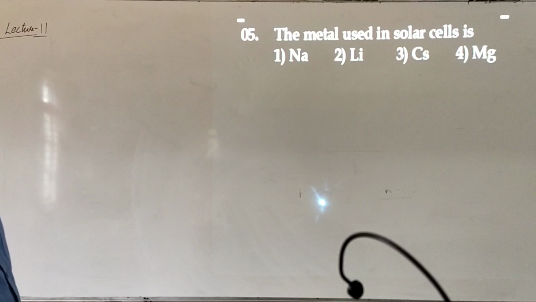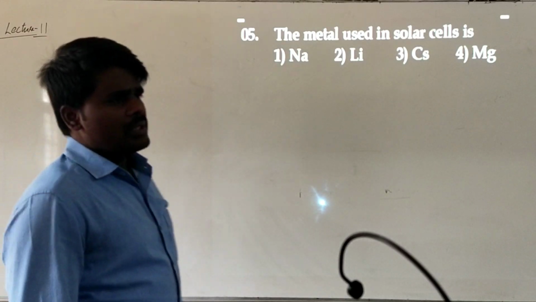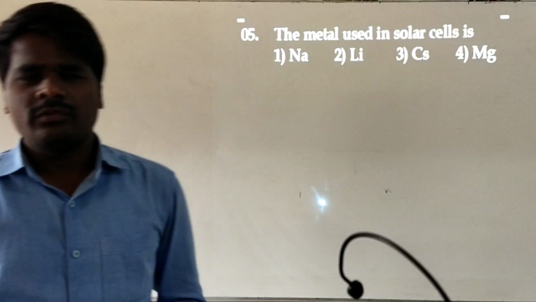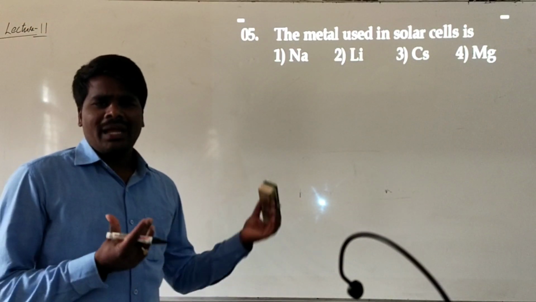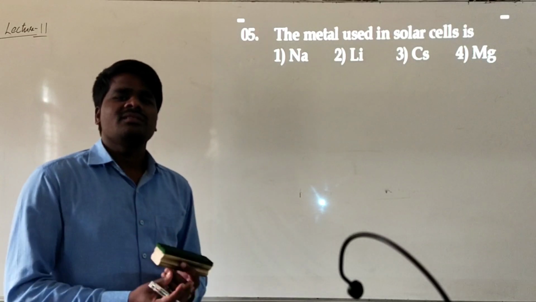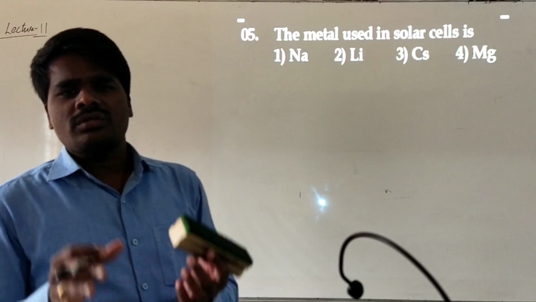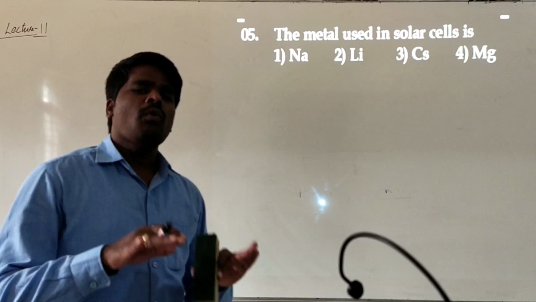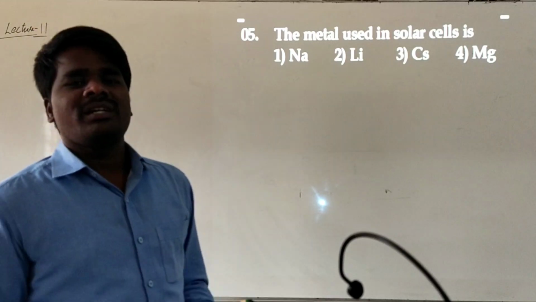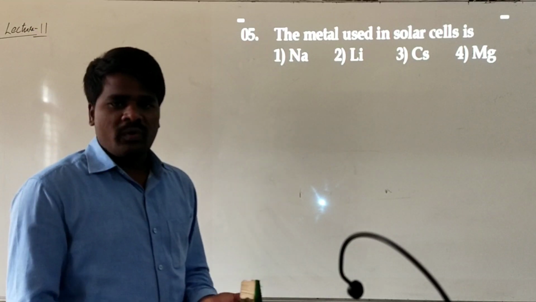The metal used in solar cells: in a solar cell we try to generate electricity by the photoelectric phenomenon. In the photoelectric phenomenon, when light is exposed to the surface of a metal, it emits electrons. So the element used in a solar panel should be the most electropositive in nature, one that easily emits electrons.